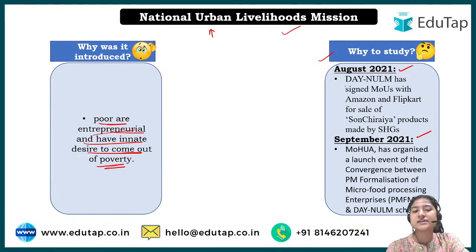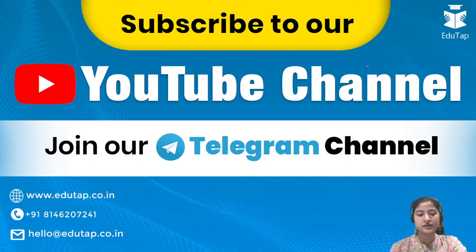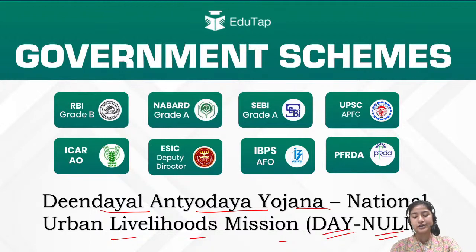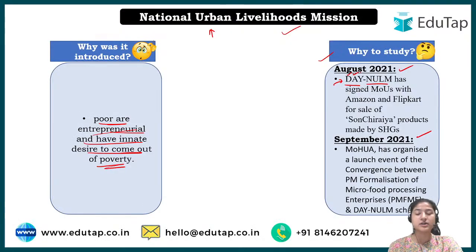First of all, this is DAY-NULM, Deendayal Antyodaya Yojana, as you can see in the first slide itself. The abbreviation is DAY-NULM, I hope you understand this in the further slide reference.